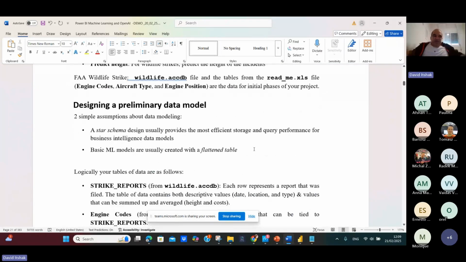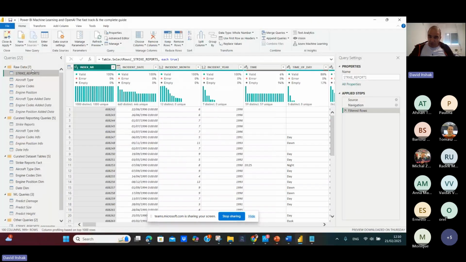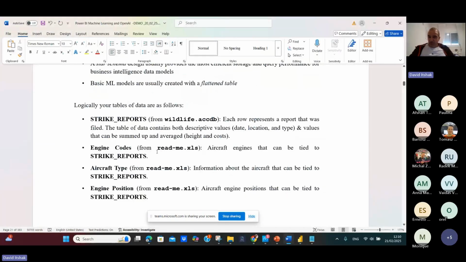So when you want to build a data model for machine learning, usually we use a star schema. Star schema, you know it: fact table and dimensions provide the most efficient storage and query performance for business intelligence. So logically, our table is as follows with the strike reports. Okay, you can see it here. The strike report here we have uploaded. This is the strike report, all the raw data. Some things are missing, some are empty, some are filled only partially, okay? And the dimensions are engine code, which comes from Excel, aircraft type, engine position.